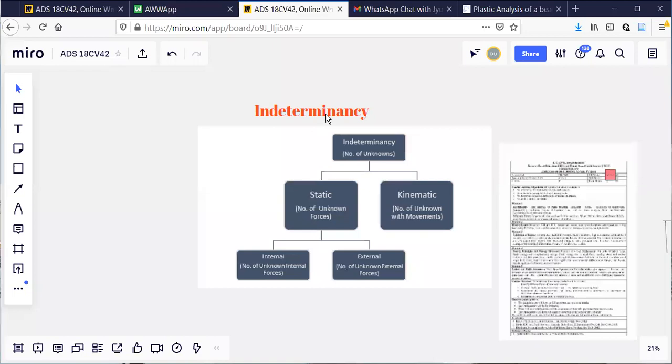Now, what is the meaning of indeterminacy? For this, observe here. If a beam has supports, one is hinged, one is roller. Try to understand here. One support is a hinge, another support is a roller.